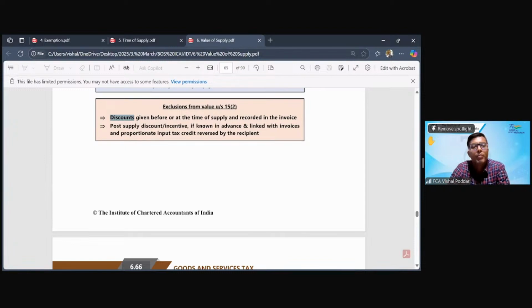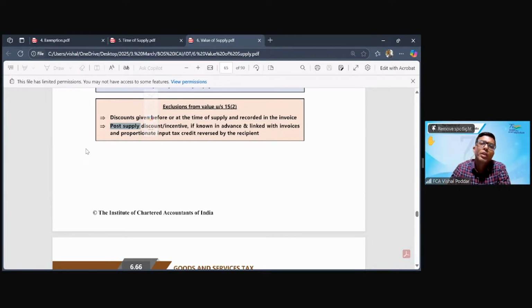This is the first type of discount, which is the discount given at the time of supply itself and which is recorded on the face of the invoice itself. This is always to be reduced. It means you have to pay tax on the net 600, not on the 1,000, which is the original price. Second, which is slightly tricky, which has certain issues, is the post-sale discount. Now, what is this post-sale discount? Today, the sale has happened.